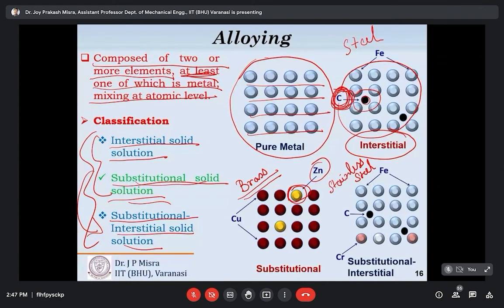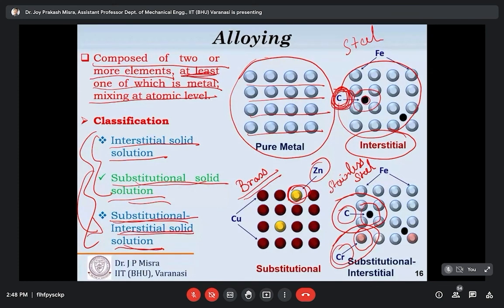So if you check this diagram, this image, you can easily find that carbon occupies the interstitial position. The chromium atom, which has almost a similar size to the ferrum atom, replaces the ferrum atom in the lattice. So this is the interstitial type, and this is the substitutional type. That's why stainless steel is a typical example of substitutional interstitial solid solutions.